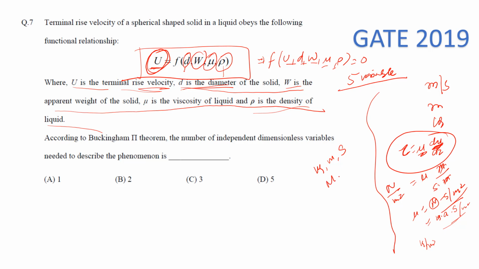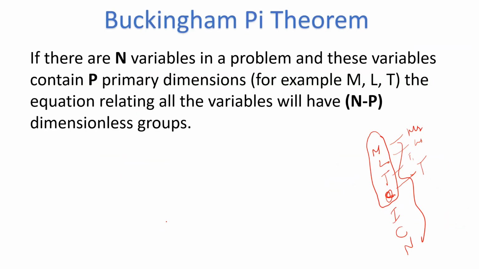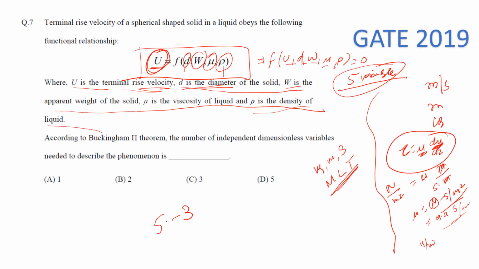So M, L and T, 3 dimensions only. There are 3 dimensions, and initially we had 5 variables. So how many dimensionless variables can there be? 5 minus 3, right? We knew the formula n minus p. So n is 5 and p is 3, so it will be 2.